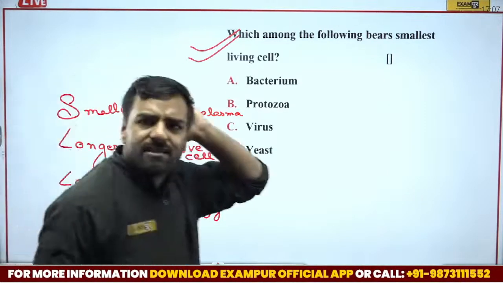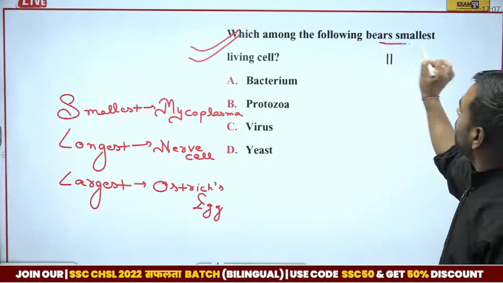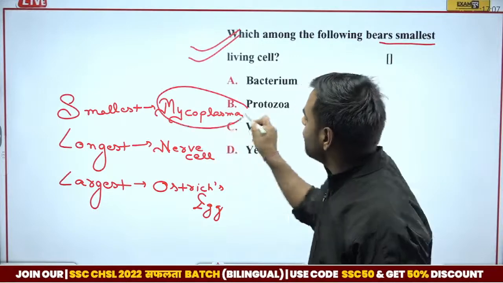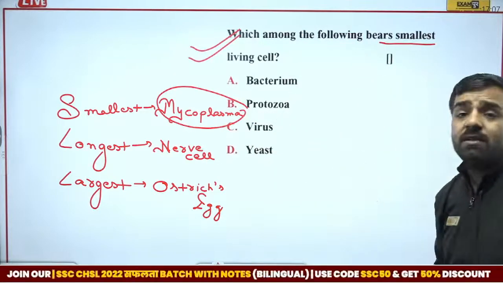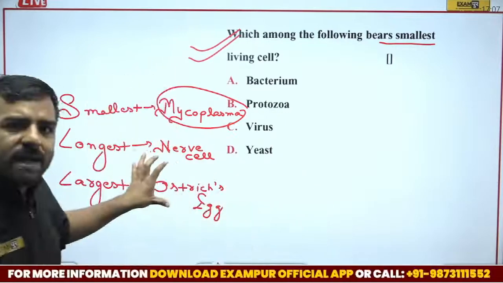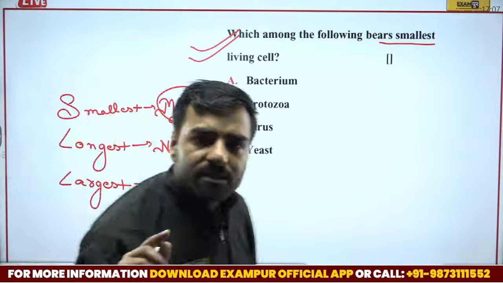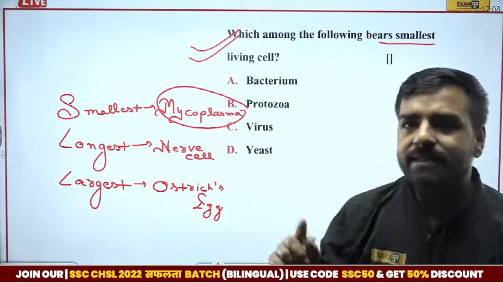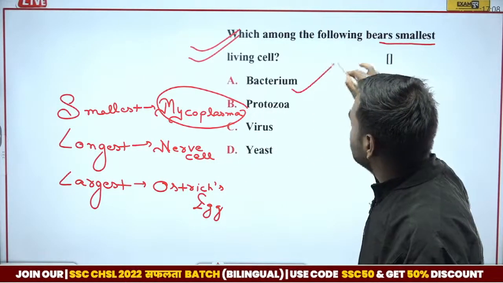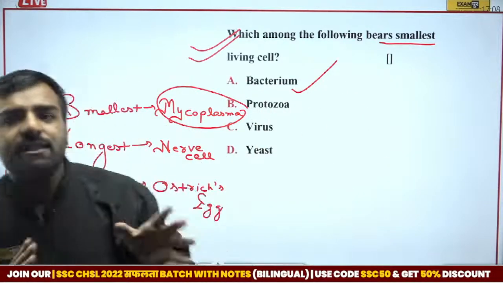Now you must be wondering, sir, you're talking about the smallest cell, the correct answer was mycoplasma, but there is no such option. What is the correct answer? So Srishti, let me tell you, mycoplasma is actually a bacteria. Please remember, mycoplasma is actually a bacteria, and hence here option number A is going to be the correct answer. So in CHSL, a question can be twisted in this manner.